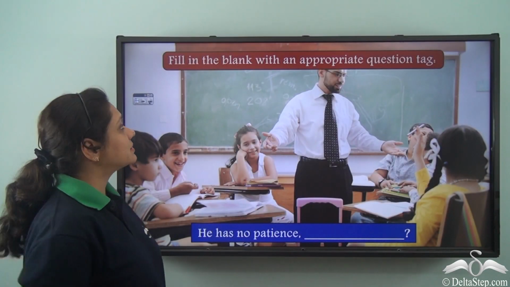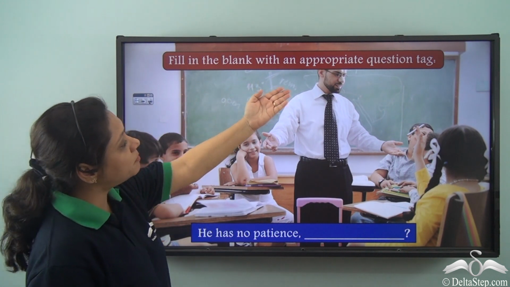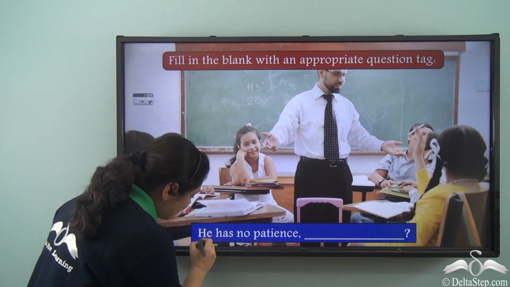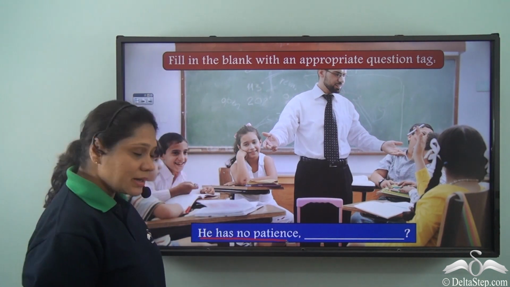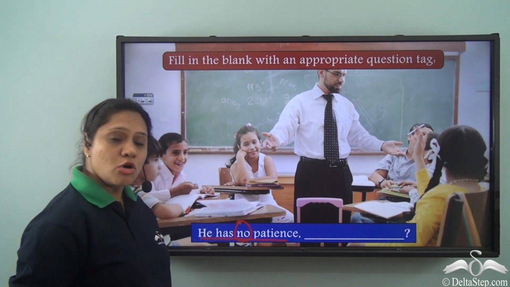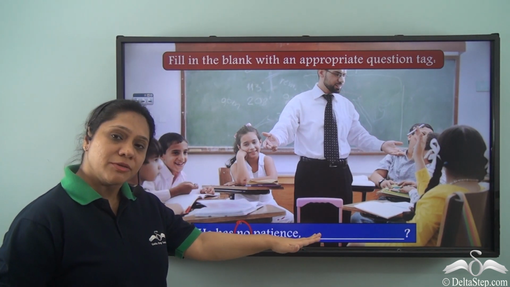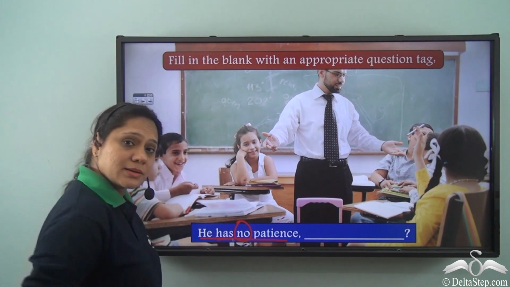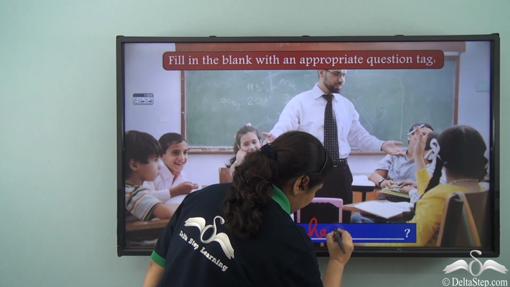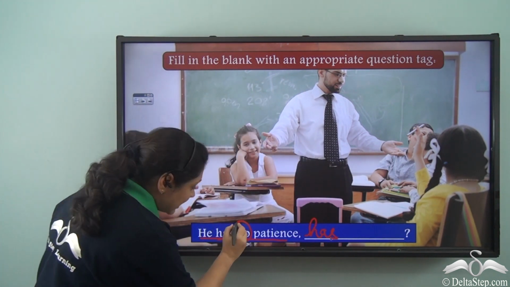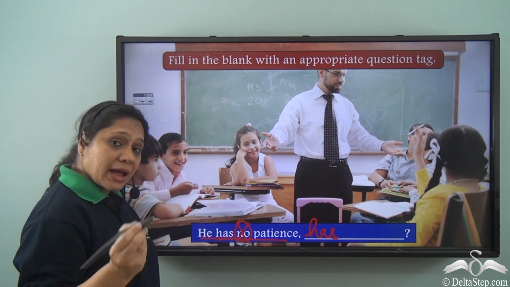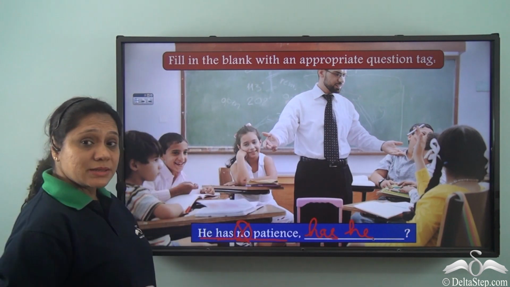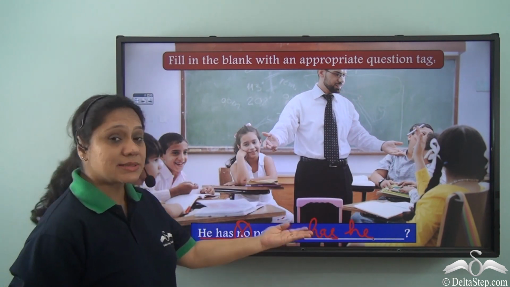Now let us do this exercise. Fill in the blank with an appropriate question tag. He has no patience, blank. Now our statement here is a negative statement, it has the negative word, no. So our question tag will be positive. How will we form the question tag? We will take the main verb has, then we will remove the negative word no, and then we will place the subject he. So our sentence will be, he has no patience, has he?